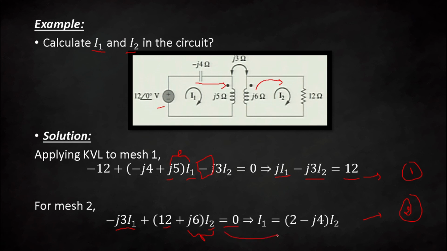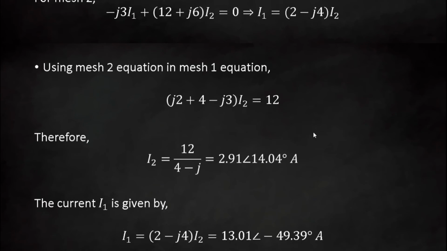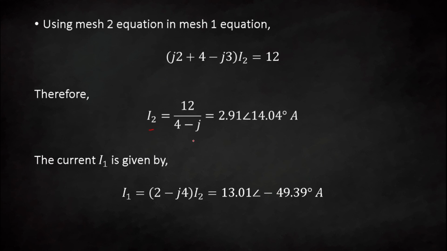If you simplify this equation, you can put the value of I1 into this equation, and this equation will be in the form of I2. So from this you can find the value of I2, that can be 12 divided by 4 minus j, and if you convert to polar form, it will be 2.91 at an angle of 14.04 ampere.